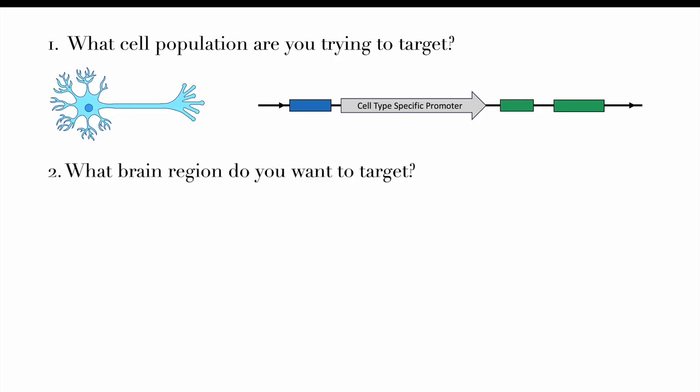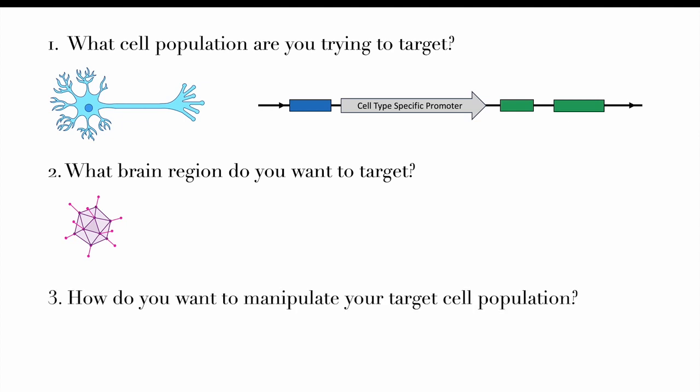Second, which brain region do you want to target? We often use viruses to control where the DREADD genes are being delivered. Viruses naturally want to infect cells with whatever DNA they are carrying. By infusing viruses carrying our DREADD genes in a specific brain region, we can control where in the brain the DREADD might be expressed.